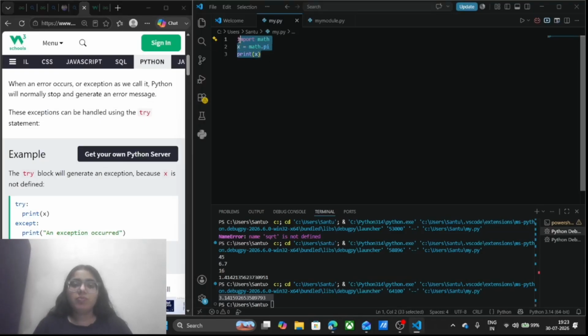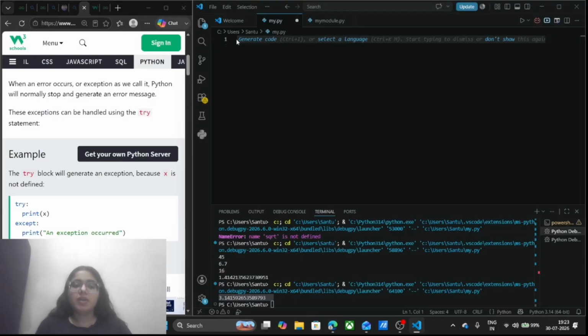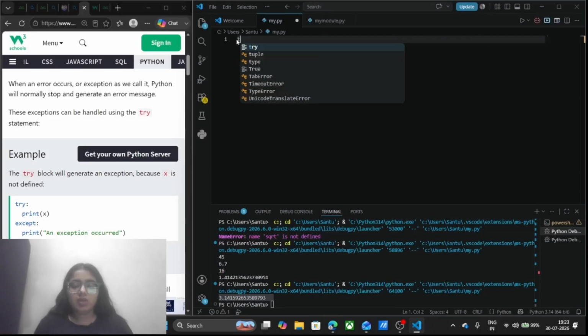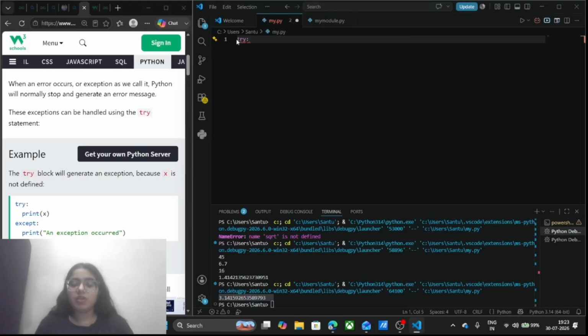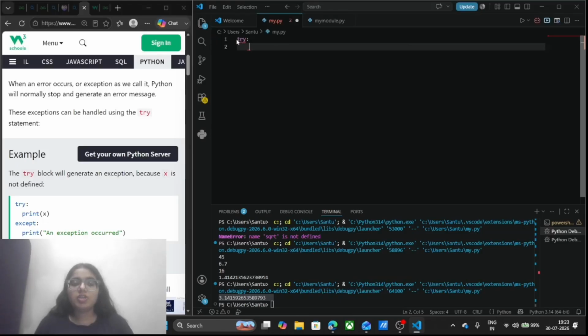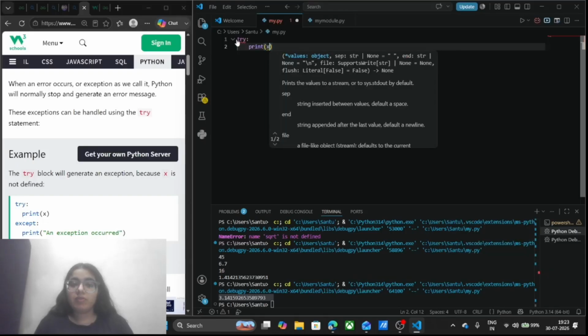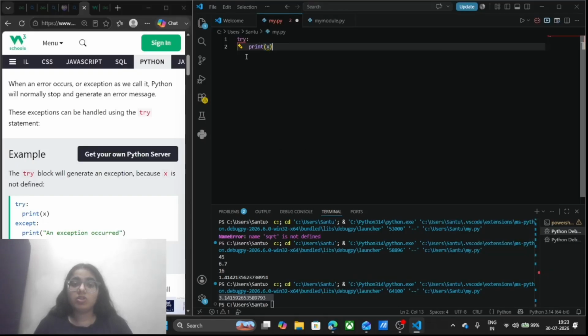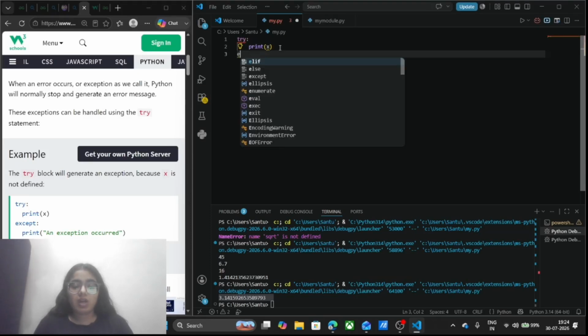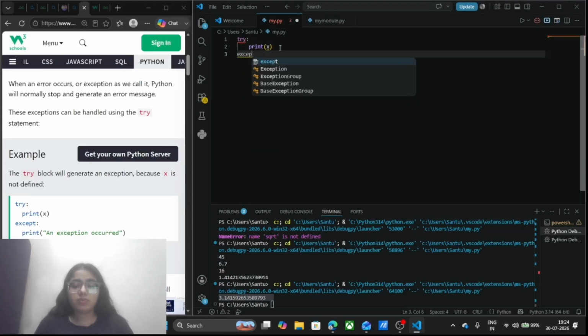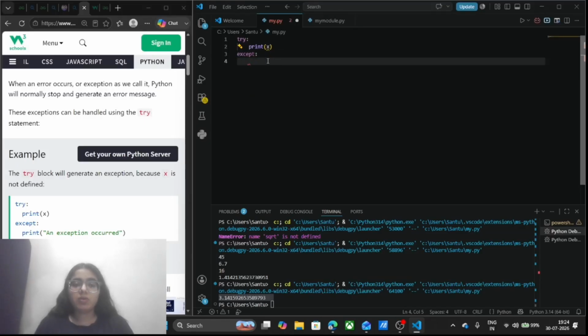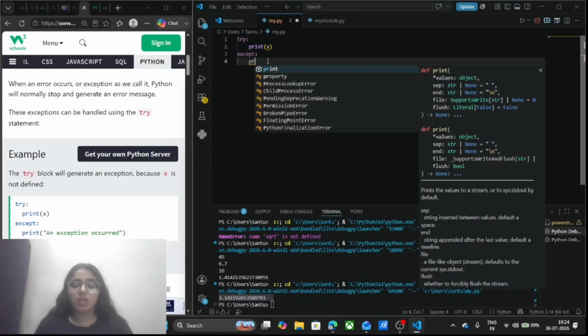Let's say I want to print x. I will write here try and then a colon. After that, enter, and an indentation will come. I will write here my code, which I'm thinking might have an error or not, so I will write it in the try block. And after that I will write except also. Try and except come in pair, so we can execute it like this only.